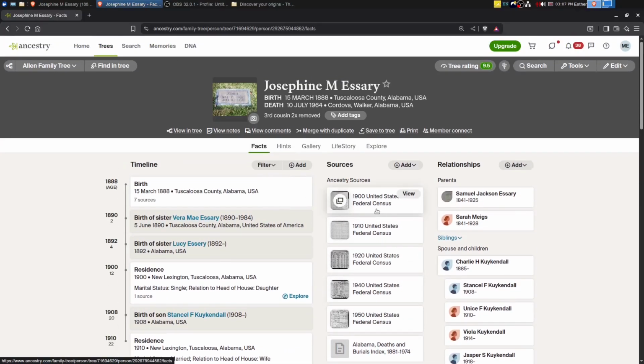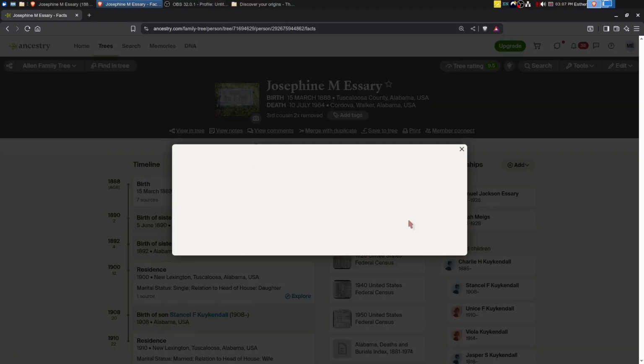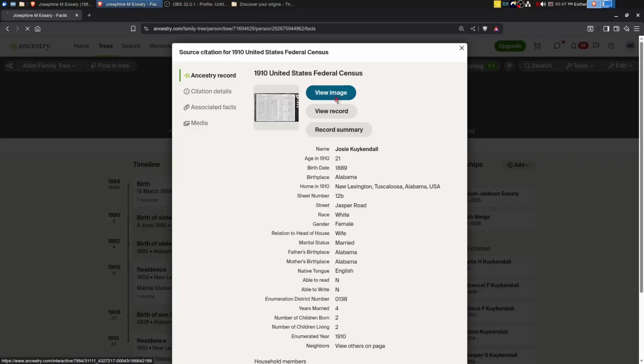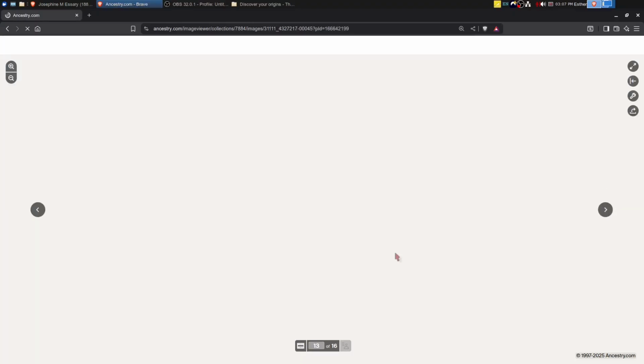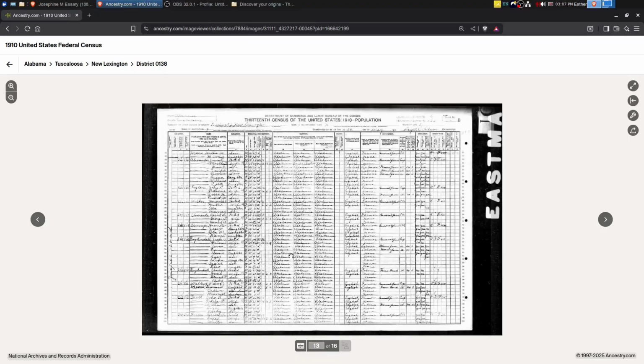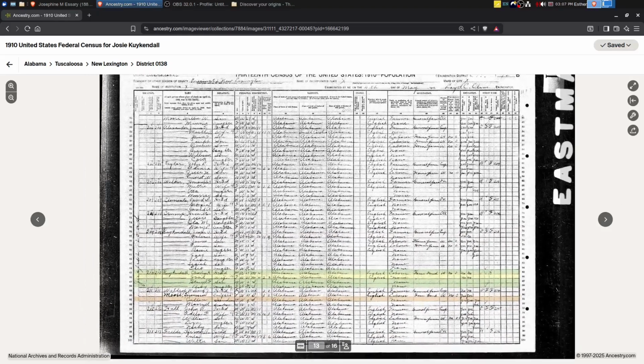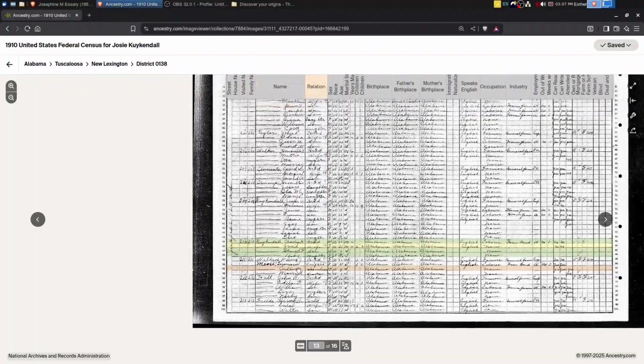So we've got to look at the census records a little bit closer. In the 1900 census, she is living as a daughter with her parents. So let's take a closer look at the 1910 census. This should give us some marriage information and also how many children were born at that time and how many were missing. She wouldn't have had very many quite yet.